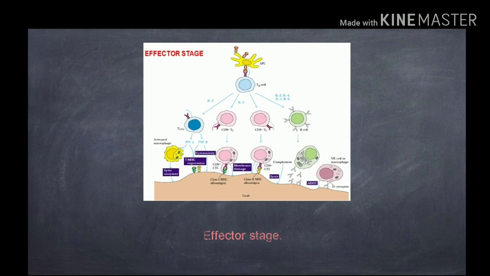In the last step, we can observe that the activated TH cells are converted into B cells. These B cells can produce plasma cells and macrophages or natural killer cells. The plasma cells produce many antibodies. These antibodies combine with complement and can cause lysis of the cells, which results in the destruction of the graft. By this process, graft rejection occurs.